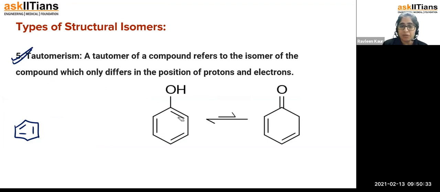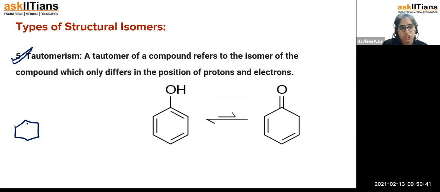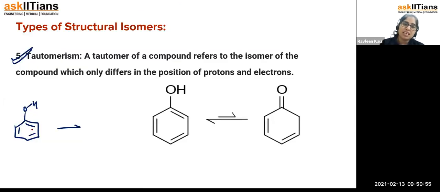I'm making the positions like this only. Okay, for better understanding. So this is going to be like this. Let us say you are going to have OH here, right? So in this case, what is going to happen is, let's have a look. One minute. Okay. So, in this case, what kind of a group is it? It is the OH group, right? So this is going to be the ol, and this is going to be the double bond. So this is called ene, right? So this is called the enol system.